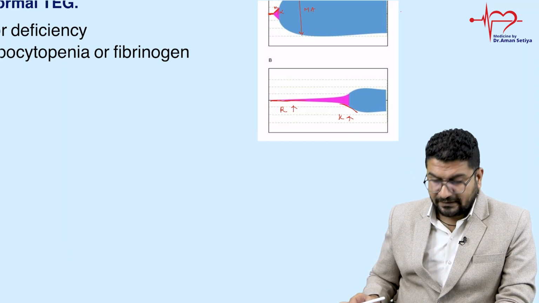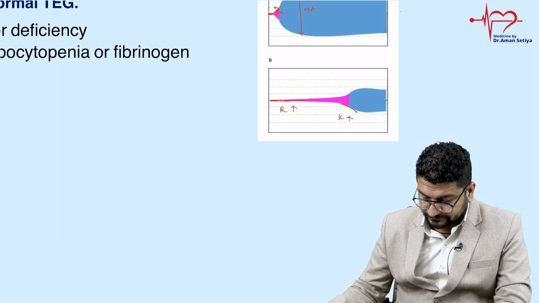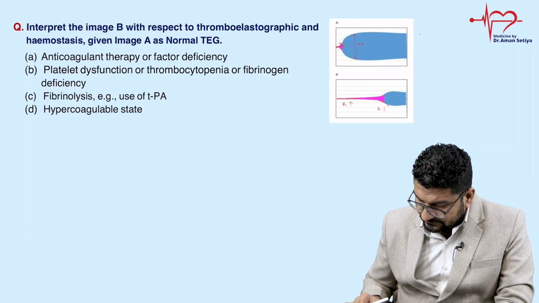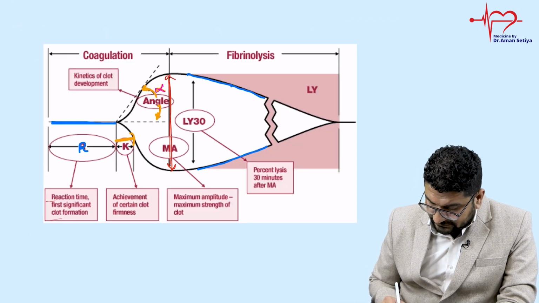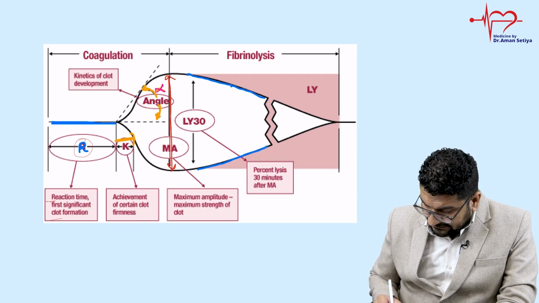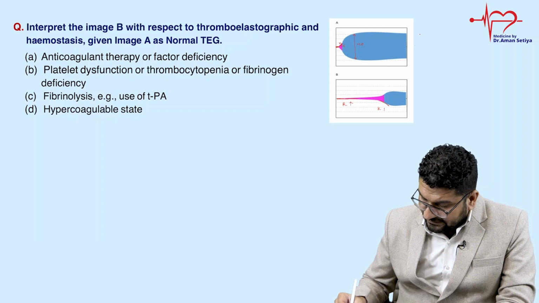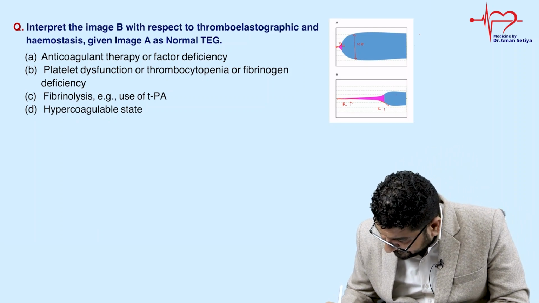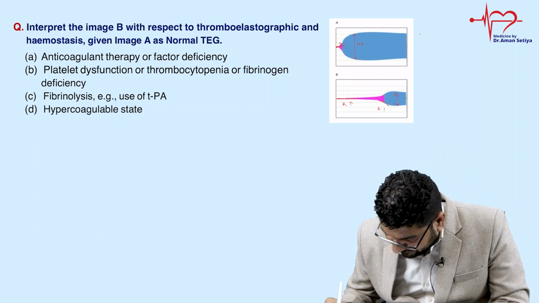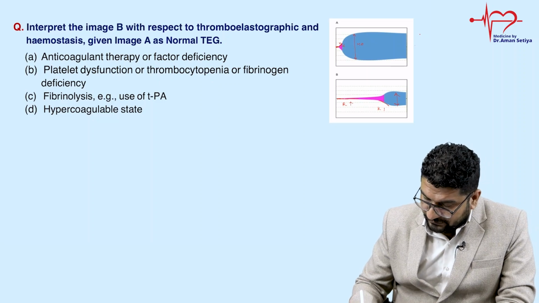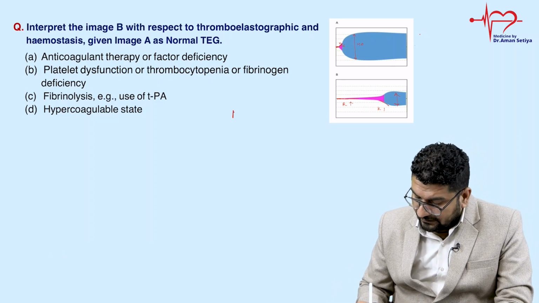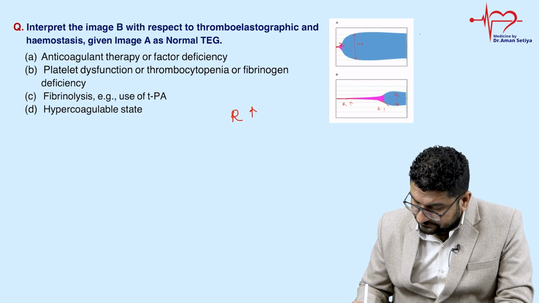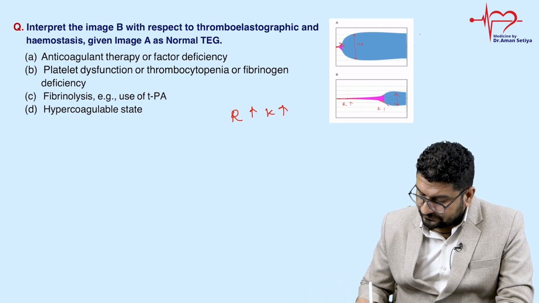तो R क्या बता रहा था? What was R telling you? R was telling you about, see this is reaction time, clot formation. तो R is prolonged. And K is also prolonged. So R and K both are prolonged. If you see mean amplitude कैसा आ रहा है, mean amplitude is decreased. So if I want to write this in form of theory, I can say R is increased, K is increased,